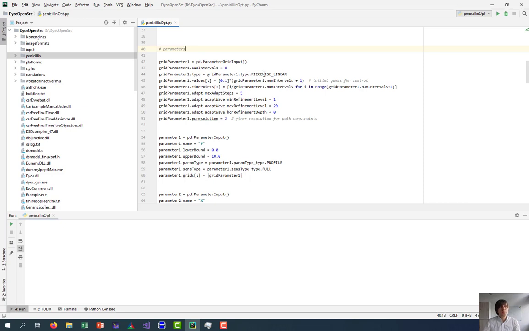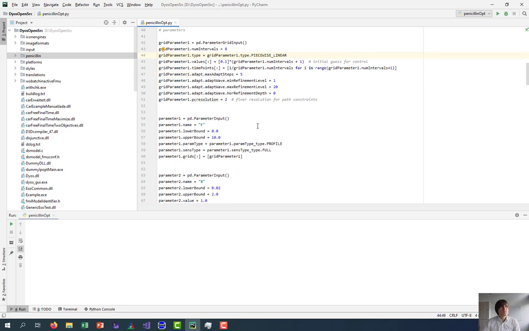The control can be piecewise linear or piecewise constant, and an important feature is that every control parameter can have its own grid. So you can mix piecewise constant with piecewise linear, and have a fine discretization for one control and a coarse one for the other. An interesting part is also the PC resolution, which stands for path constraint resolution. Path constraints are discretized on finitely many time points, and therefore we need to make them fine enough so that we do not have violations or large violations in between.